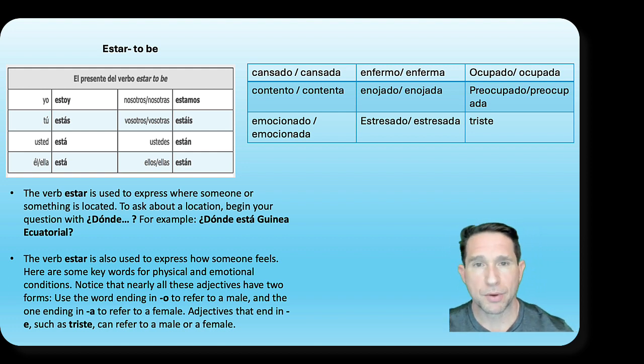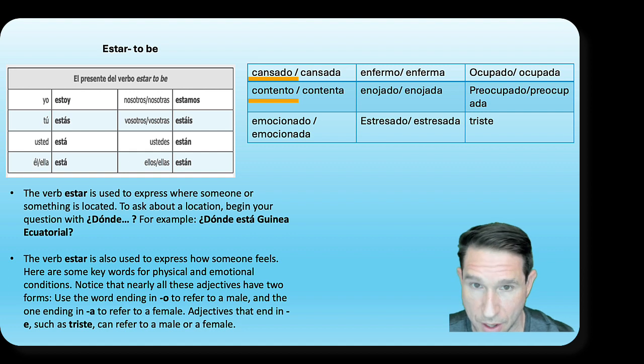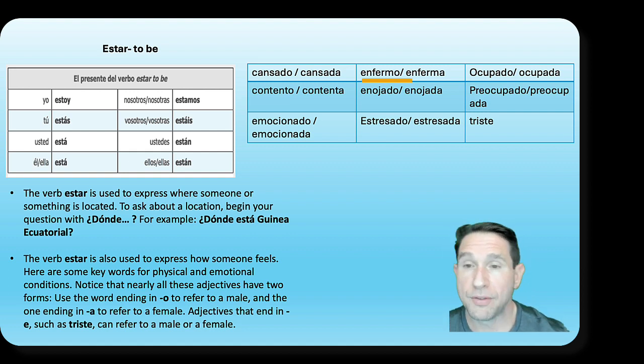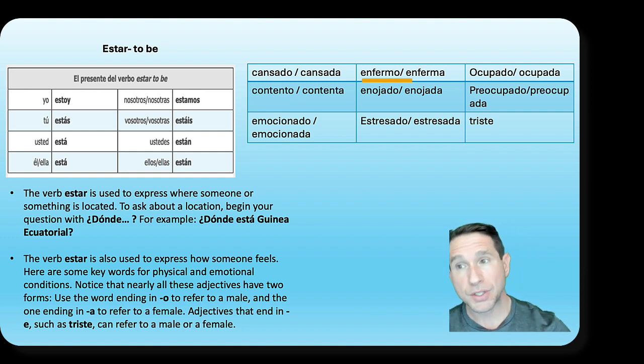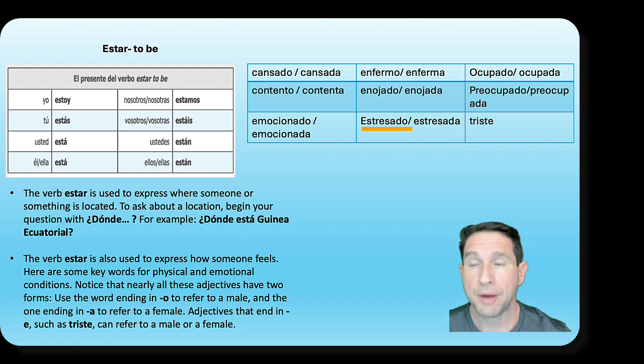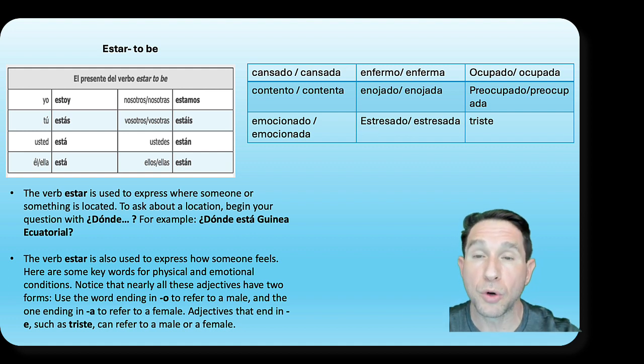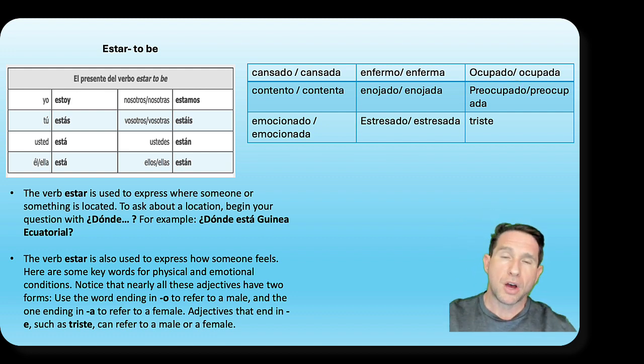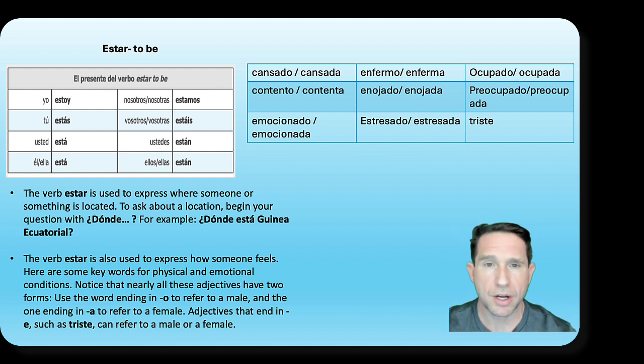Here's an example. Yo no estoy cansado. Yo estoy muy contento. No estoy enfermo y no estoy estresado. Pero estoy muy ocupado, right? So why would I use the O? Let me tell you about my daughter then.